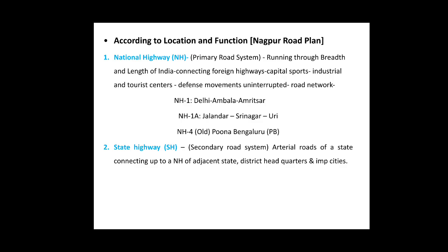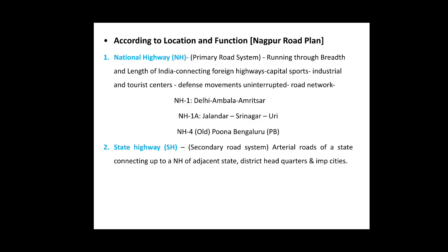Certain examples of the national highways are NH1 connecting Delhi, Ambala, and Amritsar. Next, NH1A connecting Jalandhar, Srinagar, and Uri, and NH4 connecting Pune and Bengaluru.